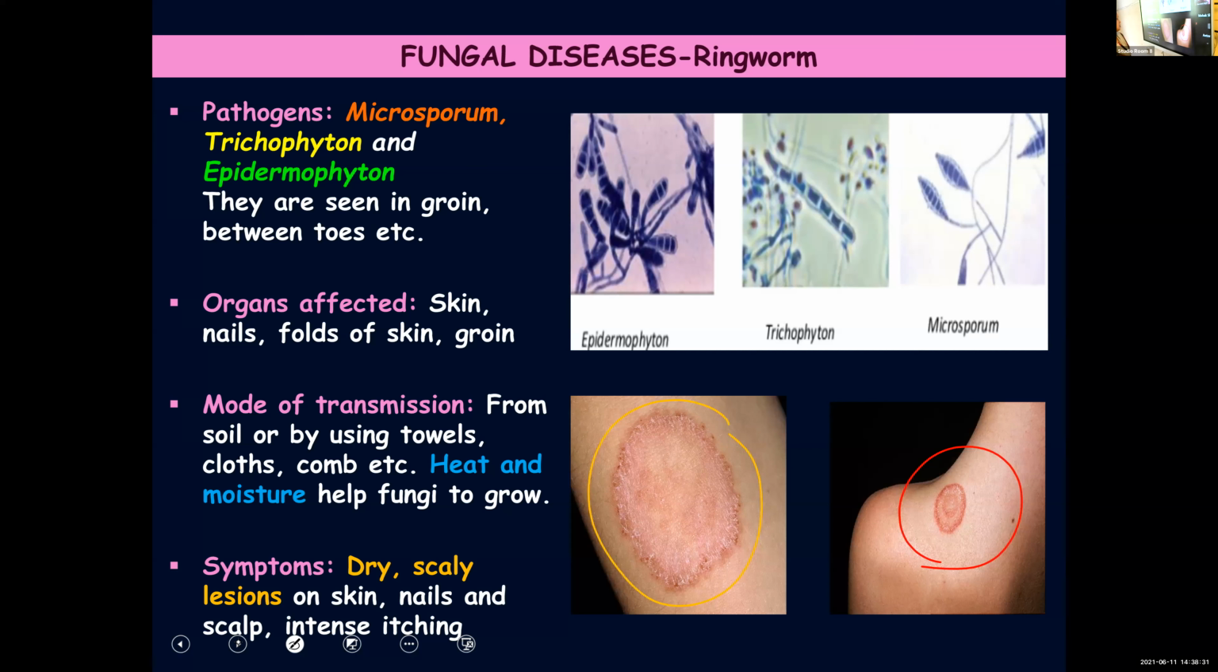Symptoms: dry, scaly lesions on skin, nails and scalp. Even on the scalp you can find this. That is why sharing the comb is also another method of transmission. So it can be seen on the scalp also. It's not dandruff, it's another infection. Ringworm infection can be found on the scalp also. Dry, scaly lesions on skin, nails, scalp, and you will have intense itching. So unbearable itching will be there, and once you start scratching, again the wound will be worsened.